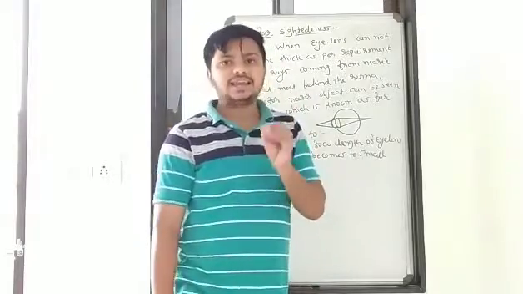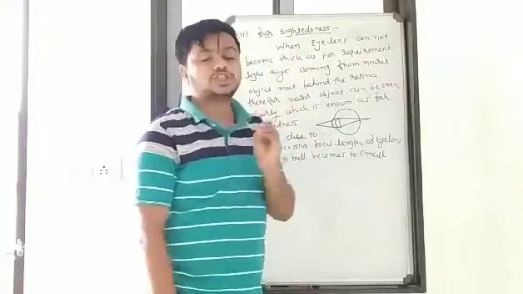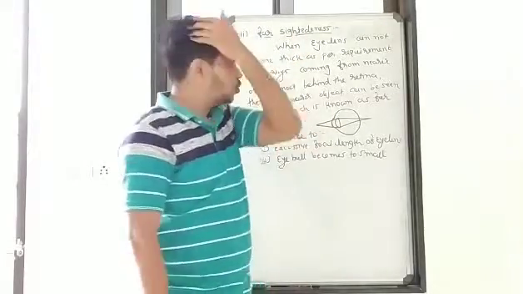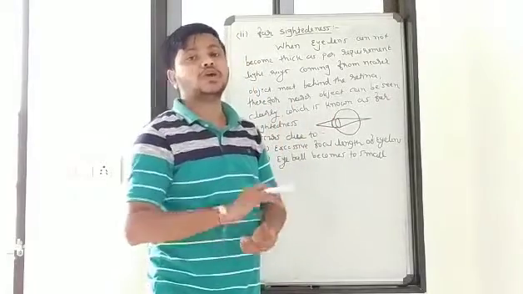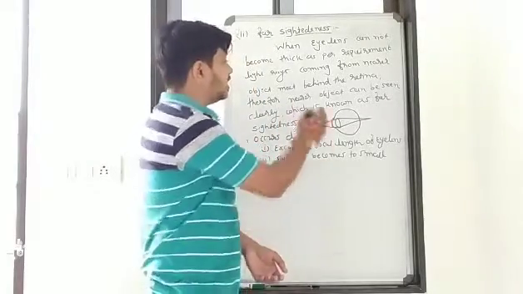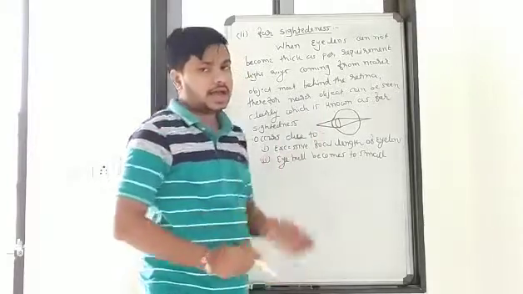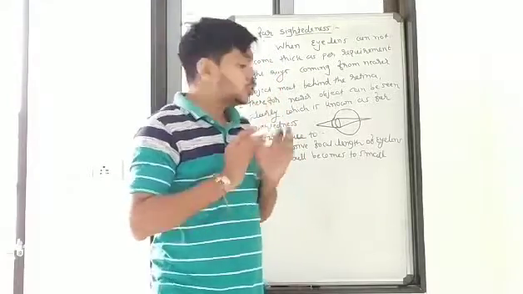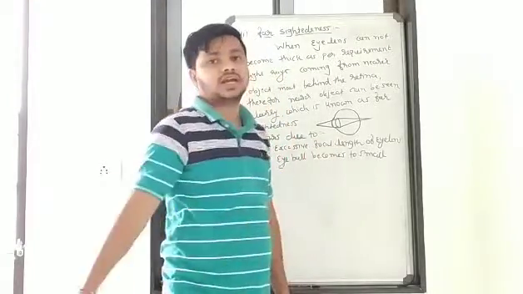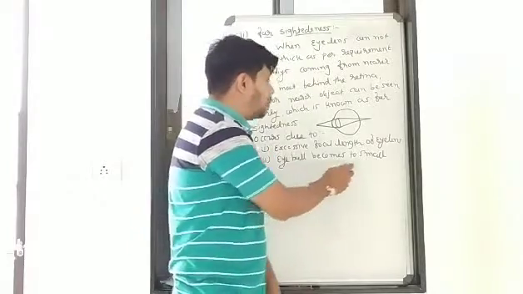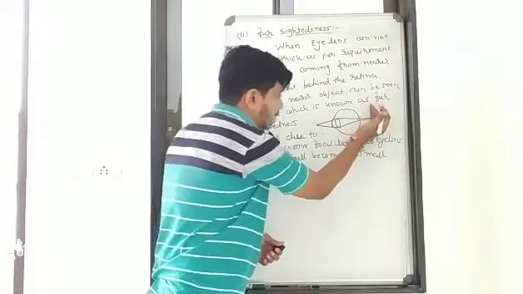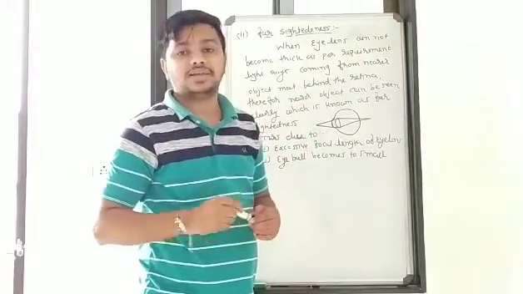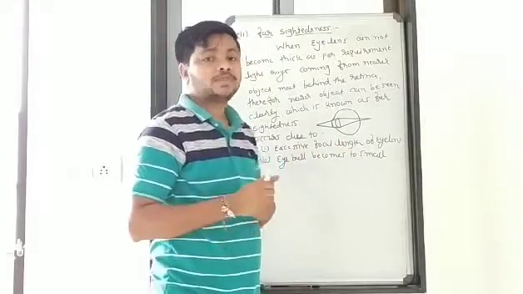For seeing that clearly, the eye lens needs to become thick, which is not possible in this defect. So the object which is near to you can't be seen clearly, and it can occur due to excessive focal length. As the focal length increases, it can't become smaller. And the eyeball becomes too small. As the eyeball becomes smaller, the rays meet behind the retina, so you can't see that object clearly.